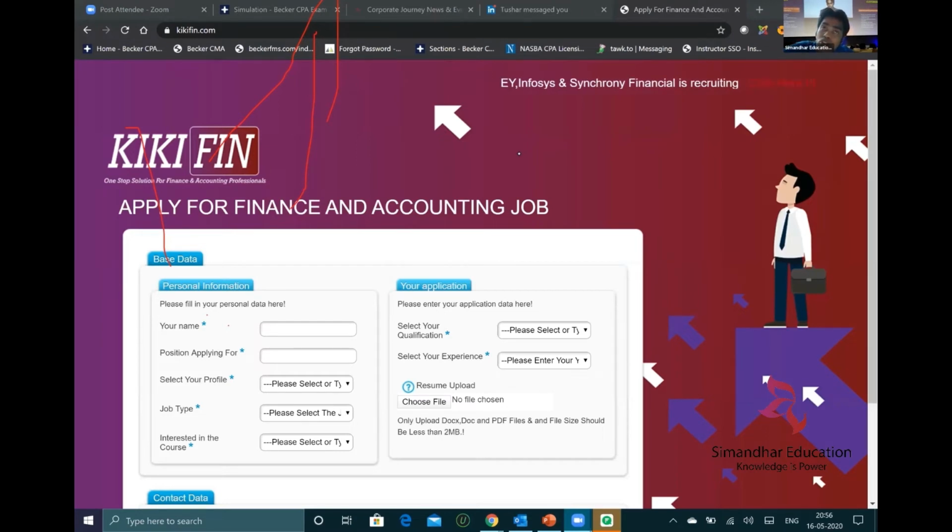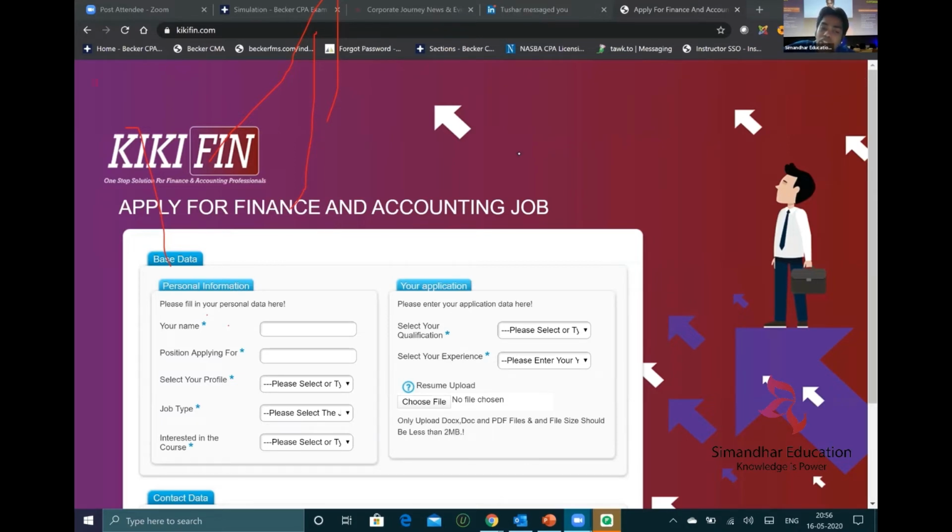People who want to switch their career from chartered accountancy to US companies, because Indian companies are bad with timings and all, and US companies give Saturday and Sunday holiday, I think CPA would help you make that switch to US companies operating in India. So can we work and study for CPA? Definitely. We had a lot of students who passed while working. And just to tell you guys, we have an EY partner also enrolled in Simandhar Education. So you can understand that a partner-level person is enrolled. Just imagine, right?